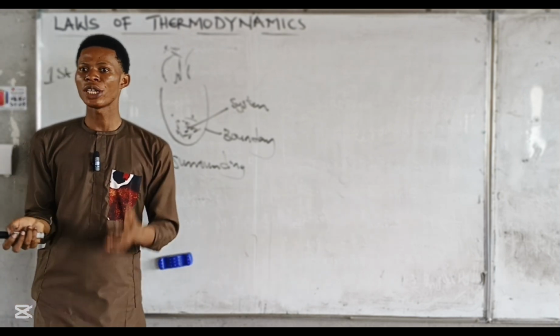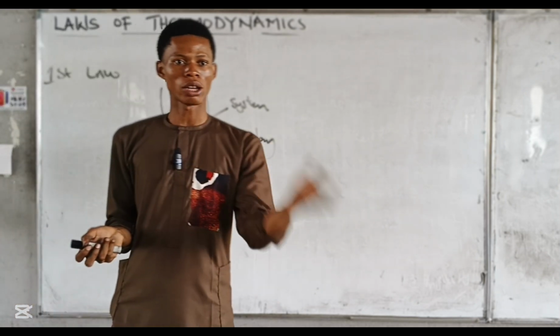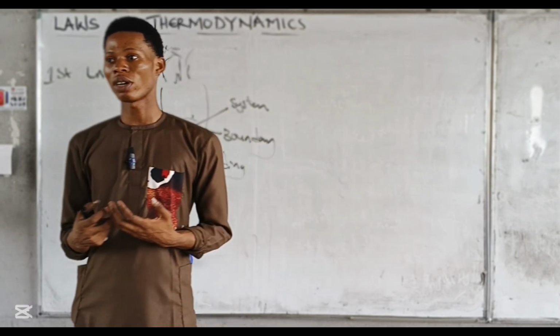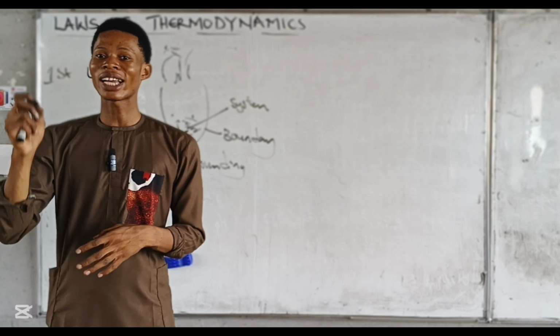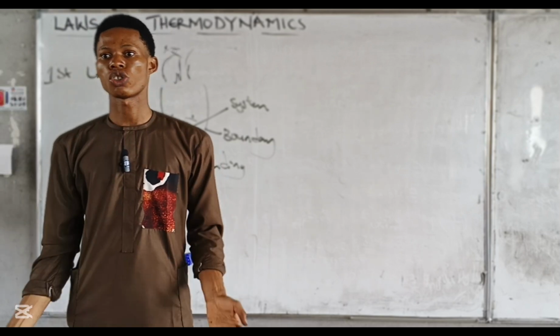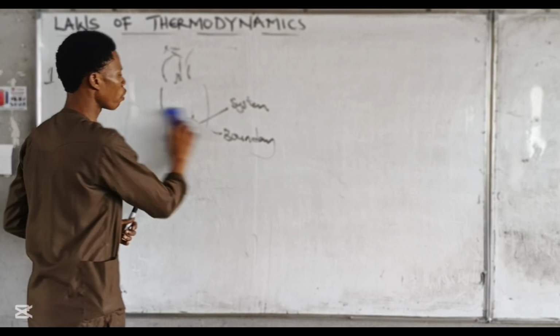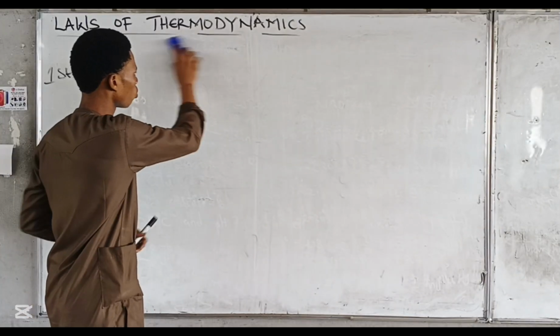That is to say that energy can neither be created nor destroyed, but can be transformed from one form to another. Meaning heat energy can be transformed to another form of energy. Electrical energy can be converted to heat energy. Chemical energy can be converted to mechanical energy. But energy cannot be created nor destroyed. Do you understand that? That's the first law of thermodynamics, the law of conservation of energy.